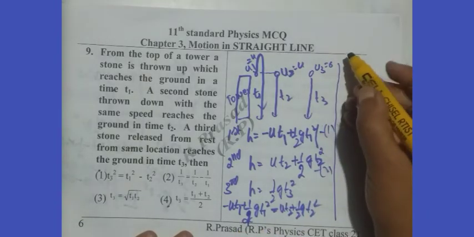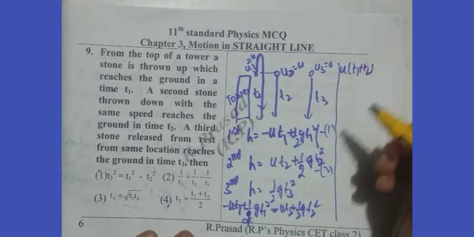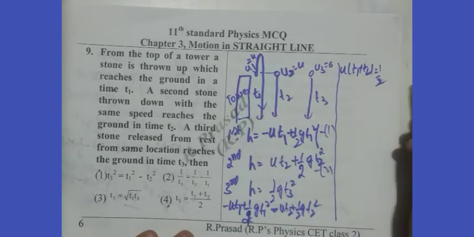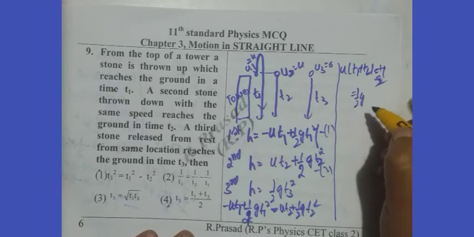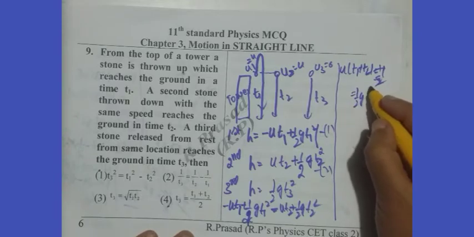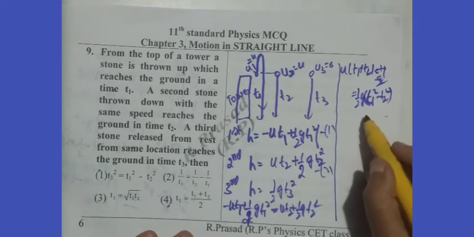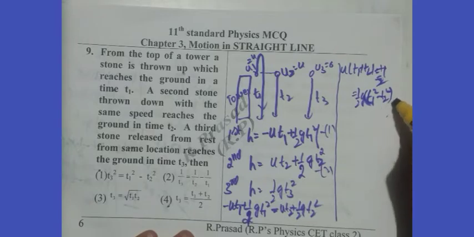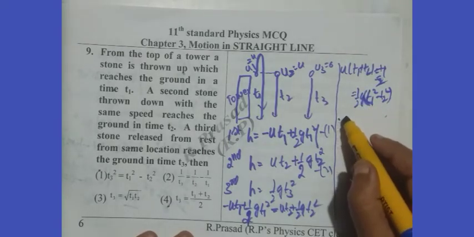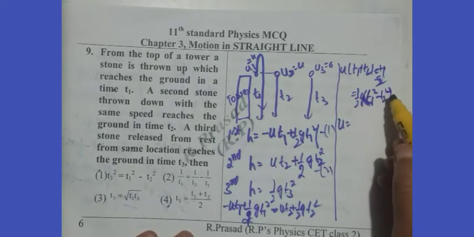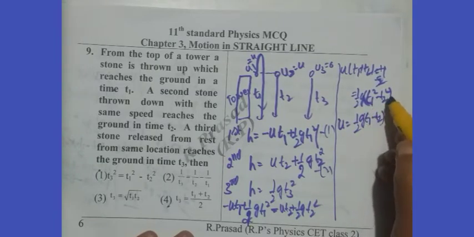We rearrange the terms like this. I take t1 onto this side, so u into (t1 plus t2) on this side, and half g into (t1 square minus t2 square) on the other side. From this, t1 square minus t2 square can be written as (t1 plus t2)(t1 minus t2), so that u is, cancelling t1 plus t2, half g (t1 minus t2), because of the a square minus b square formula.